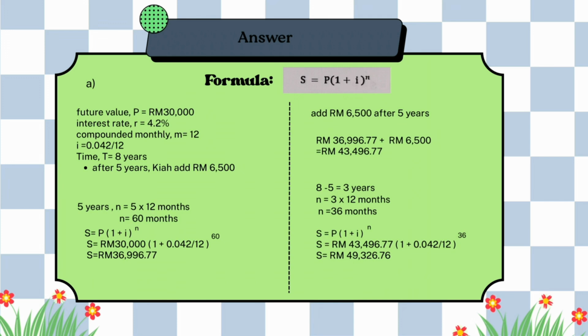And then we will calculate the balance of the years, which is 8 minus 5 equals 3 years. So n equals 3 times 12 months equals 36 months. So S equals P times (1 plus i) to the power of n equals RM 43,496.77 times (1 plus 0.042 divided by 12) to the power of 36. So we will get the answer is RM